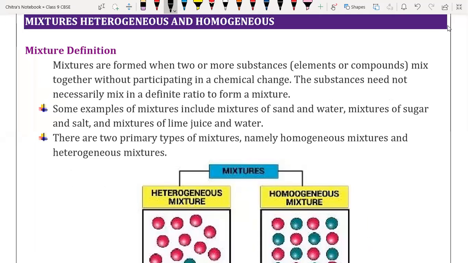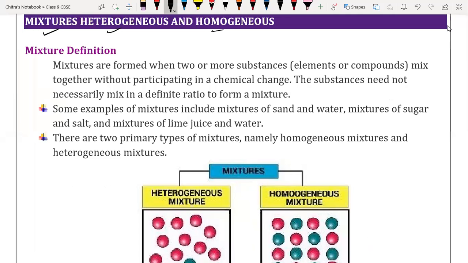We are going to discuss mixture like homogeneous and heterogeneous, from your notes. So let's see what is given in your notes. So the mixture definition. So mixtures are formed when two or more substances, okay, they may be elements or compounds, mixed together without participating in a chemical change.